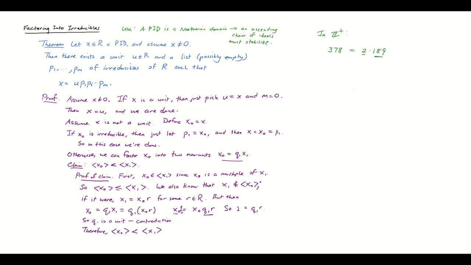Okay, so then what we're really saying is let's take 189 and let's construct the ideal generated by that. So now this is our first ideal in the chain. This is the x naught ideal. And then this generates a larger ideal, because what we have here is a proper divisor of 378. Now again, we don't have a definition of proper divisor for a principal ideal domain, but we can think of a proper divisor, for now at least, as one that multiplies by a non-unit to give this other element here. Okay, so when we have a proper divisor, we get a bigger ideal overall. So back to the argument.